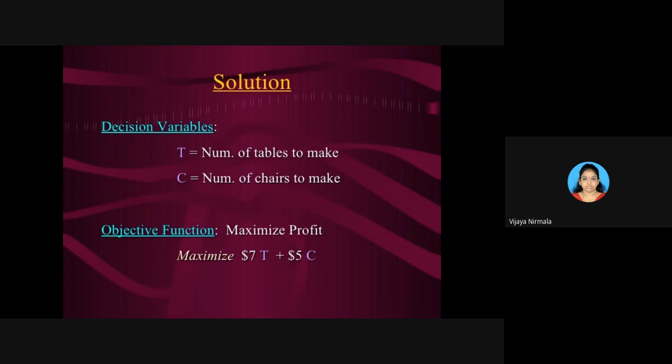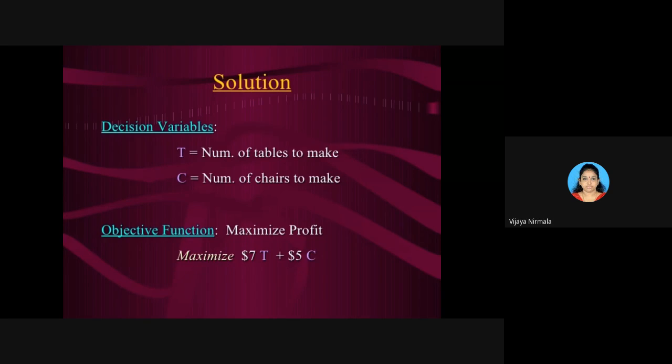Let T be the number of tables. We don't know the variables, right? You can call x1 the number of tables. First, we think about how many products there are. There are 2 products. What are they? One is a table and the other one is a chair, right? So let T be the number of tables that is to be made.